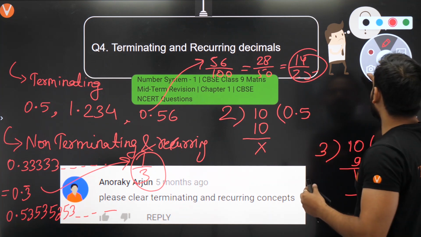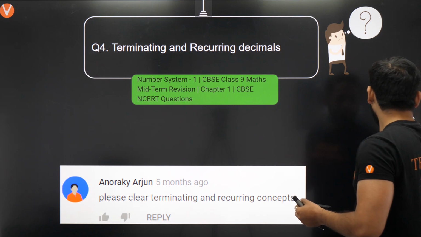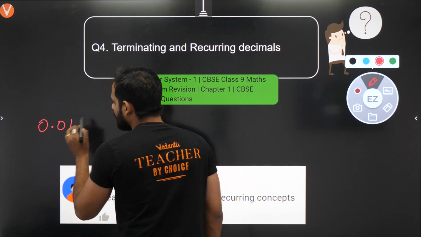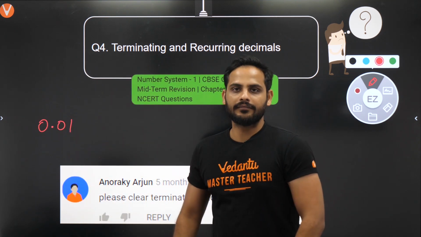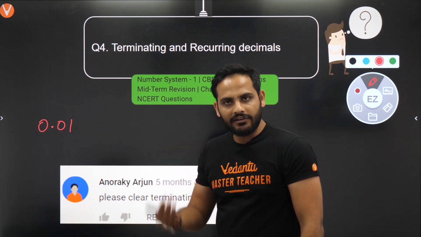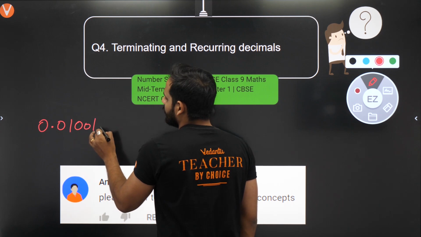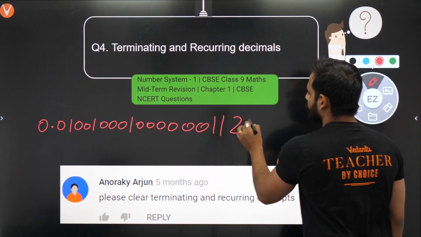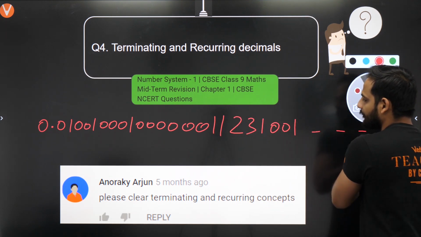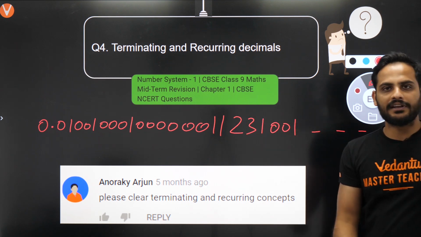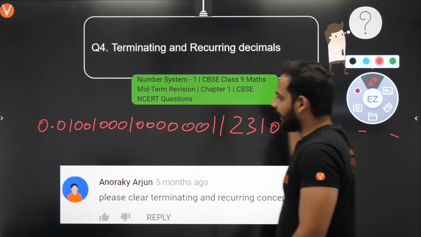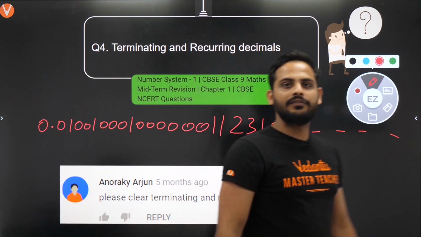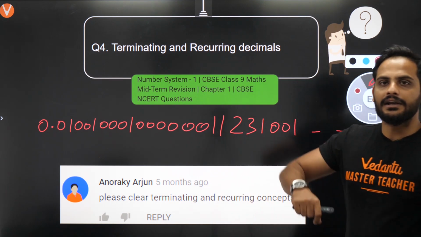Now there is one more kind of decimal expansion, and that is called non-terminating, non-recurring. That means after the decimal it will neither terminate nor repeat. It will not even end, and will not even repeat. 0 1 0 0 1 0 0 0 1 0 0 0 0 0 0 1 1 2 2 3 1 0 0 1, anything. There is no repetition here. It can go any way. So these kind of decimals which are not terminating and not repeating itself are called non-terminating, non-repeating.